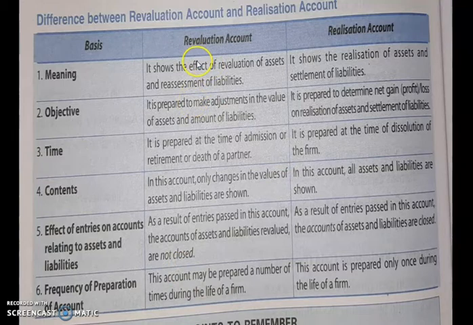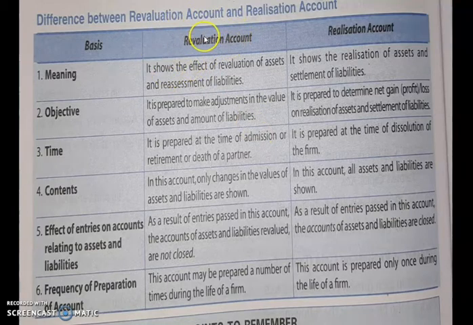Now let us see the difference between revaluation account and realization account. The meaning first. Revaluation account shows the effect of revaluation of assets and reassessment of liabilities. I think you know this revaluation account. In admission, retirement, death, change in profit sharing ratio, in all those cases we have prepared the revaluation account.